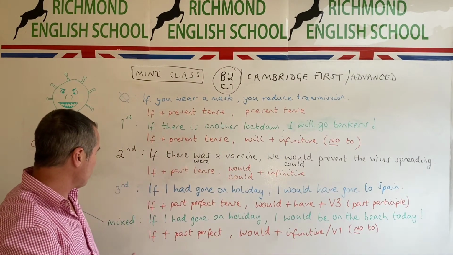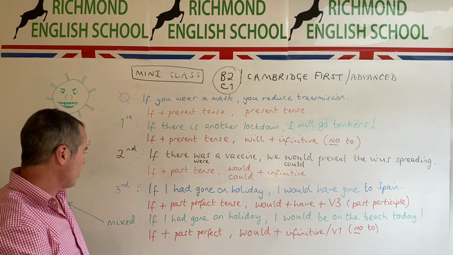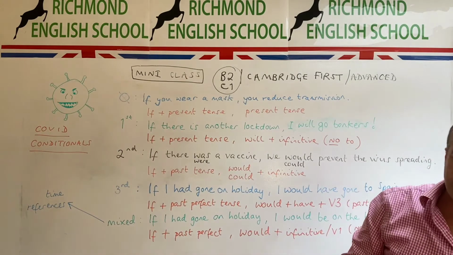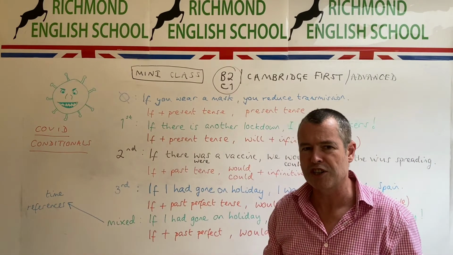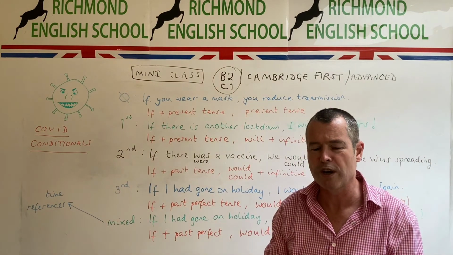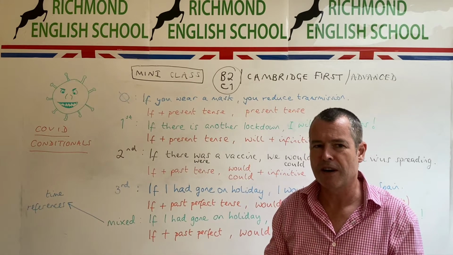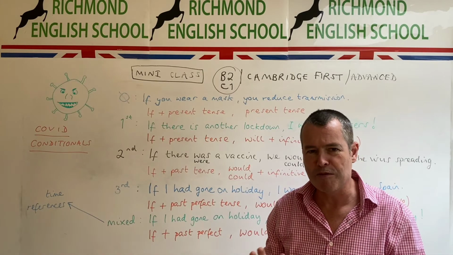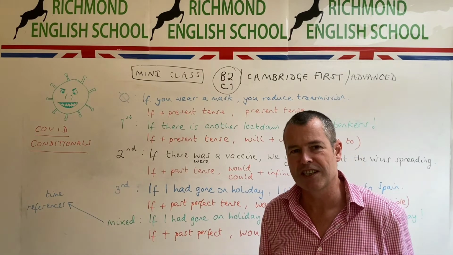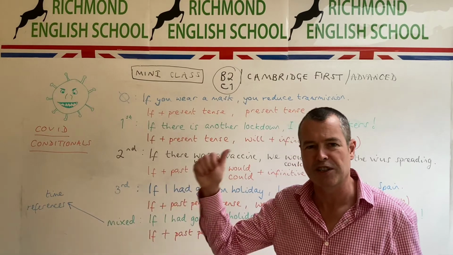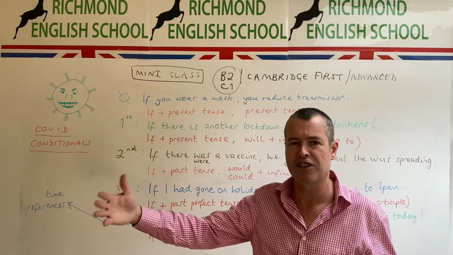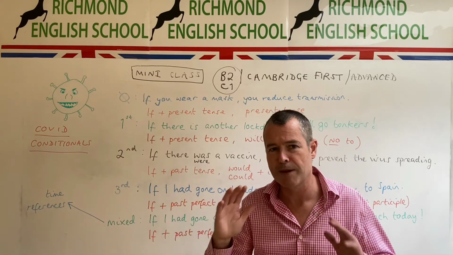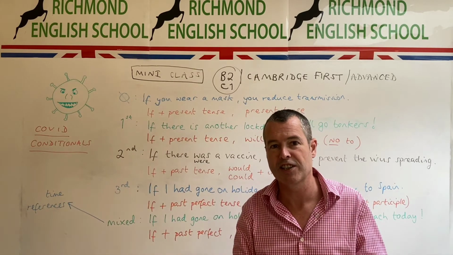So, what about the third conditional? When do we use the third conditional? Cast your mind back. Do you remember that one? Is that something where we are reimagining the present? Or are we reimagining the past? Does anybody remember? Do you remember from your last English class? I hope you got it right. The third conditional is the conditional we use when we are actually trying to rewrite history. We're trying to reimagine something which has already taken place. So let me help you understand that a bit better. Let's look at an example.